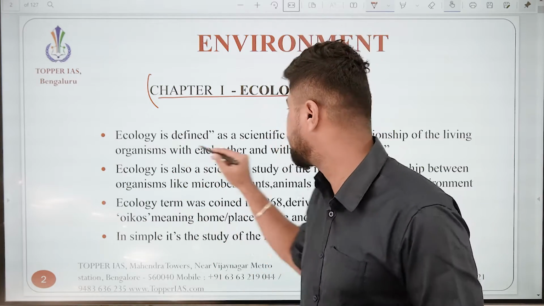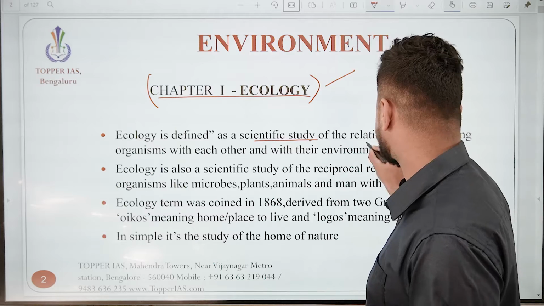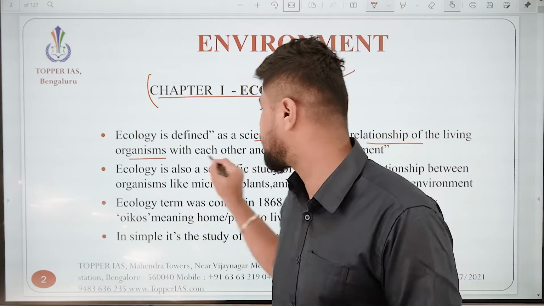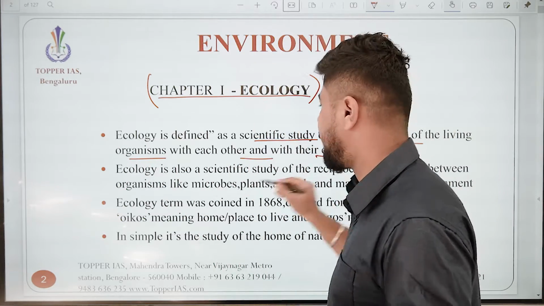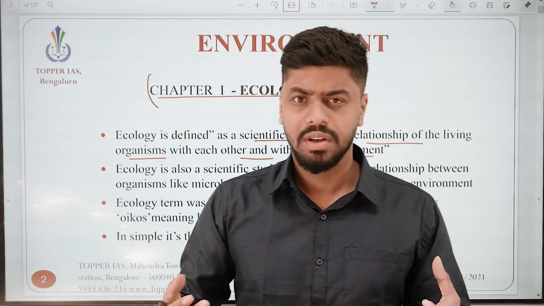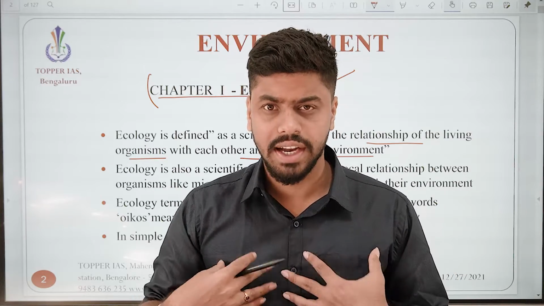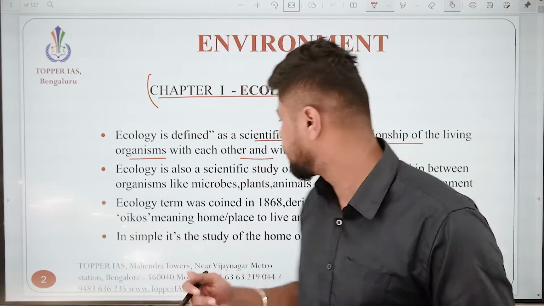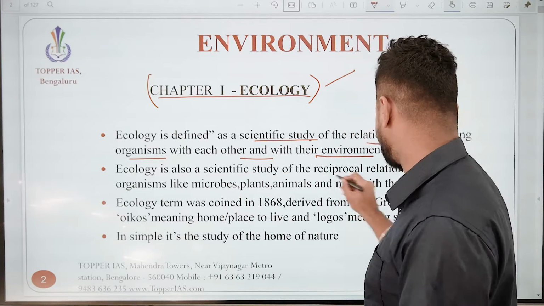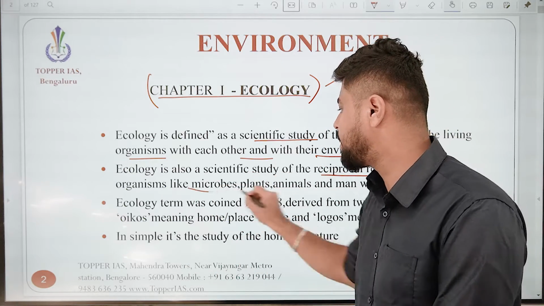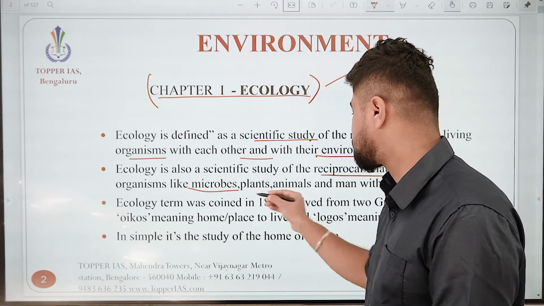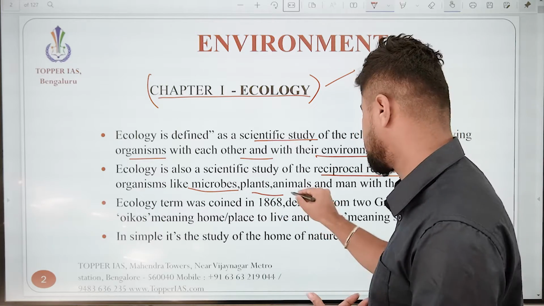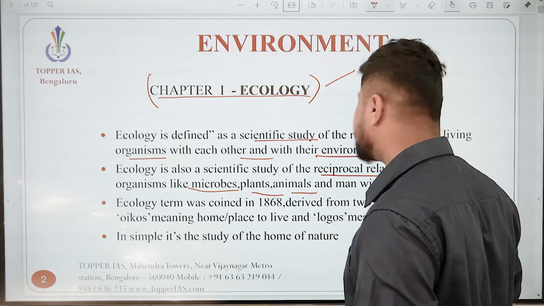What is ecology? Ecology is defined as the scientific study of the relationship of living organisms with each other and with their environment. That is what we share with the environment as living organisms. In other words, it is also called a reciprocal relationship between organisms like microbes, plants, animals, where animals include human beings, and their environment.